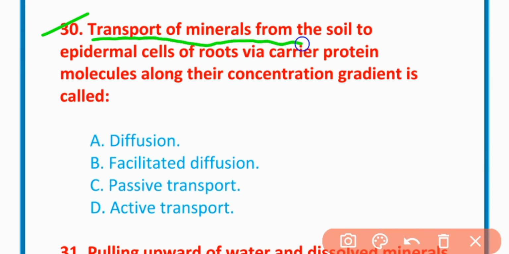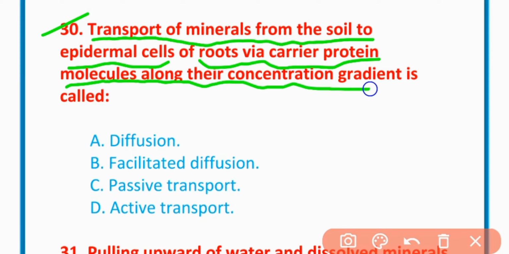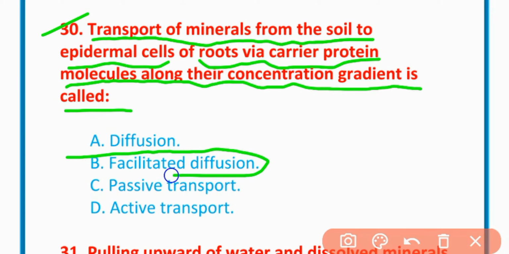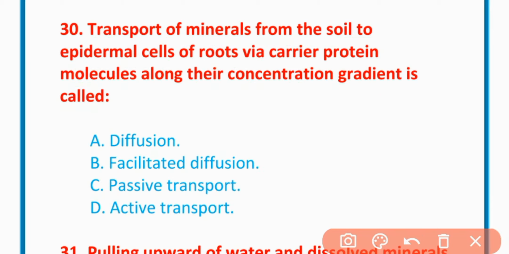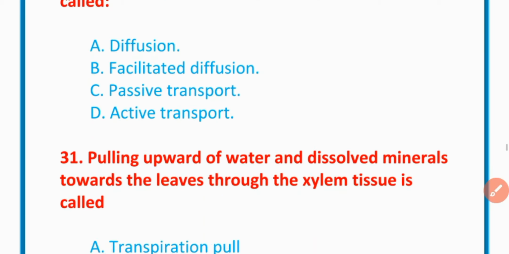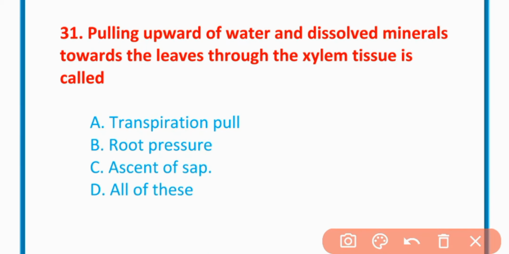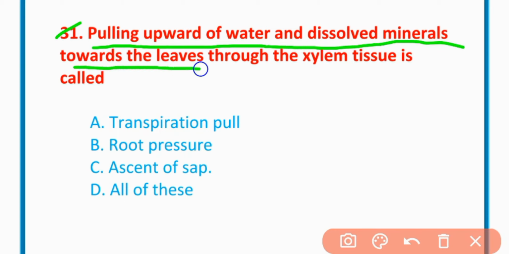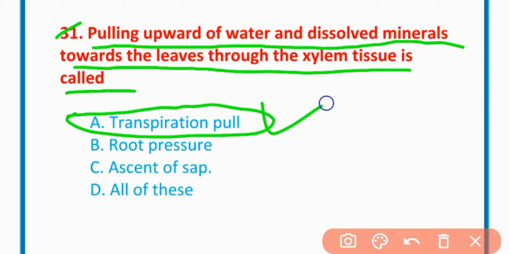Transport of minerals from the soil to epidermal cells of the root, where carrier protein molecules move them along their concentration gradient, is called facilitated diffusion. MCQ number 31. Pulling upward of water and dissolved minerals toward the leaves through xylem tissue is called transpiration pull.